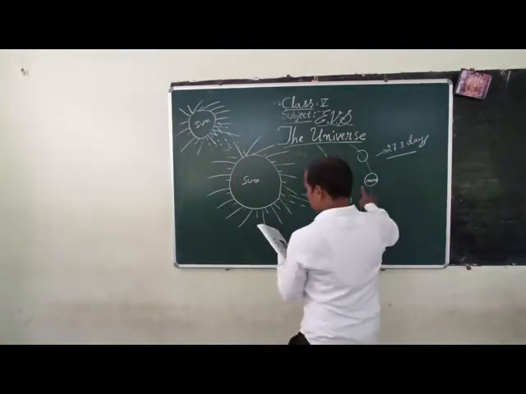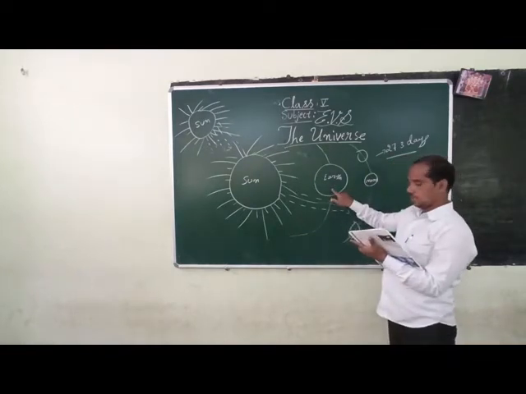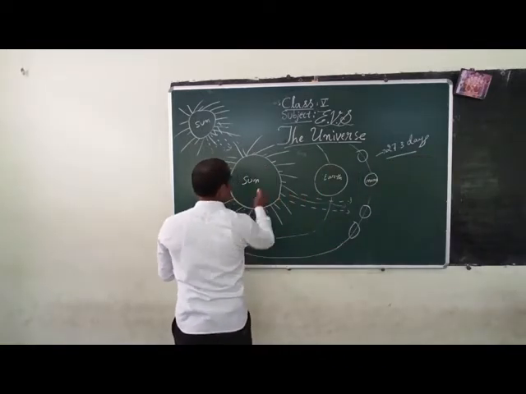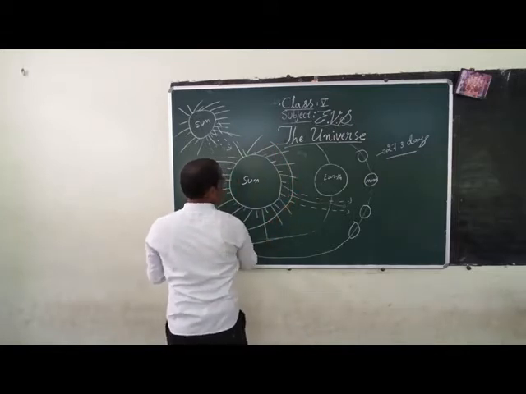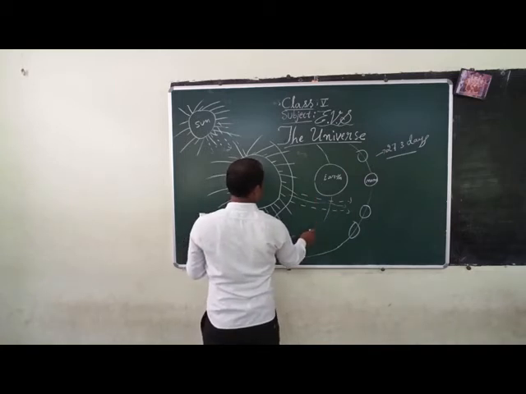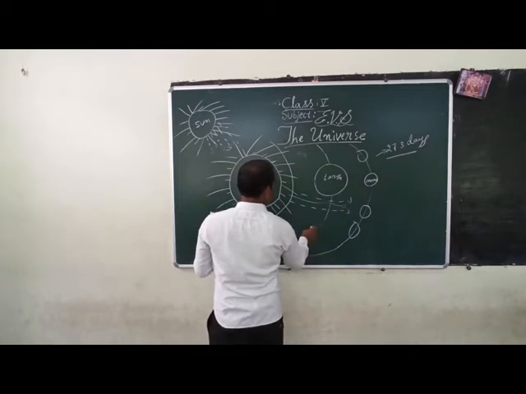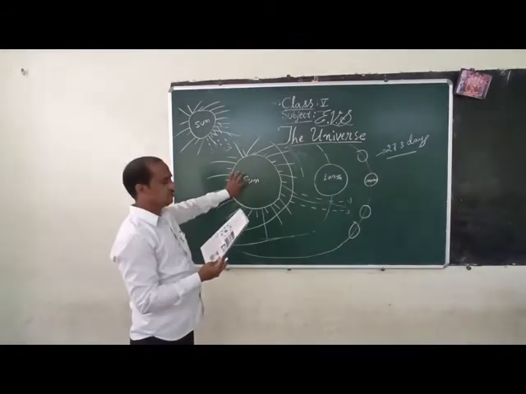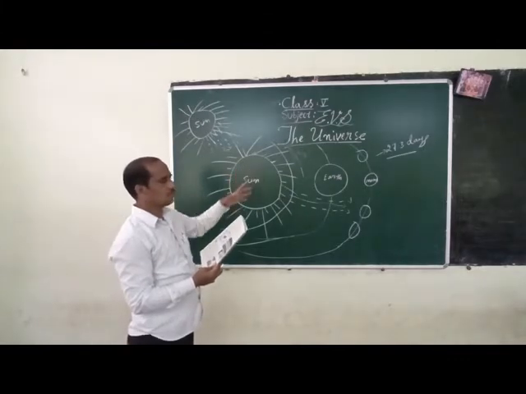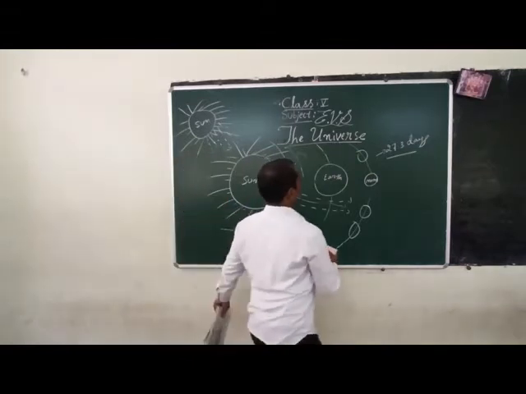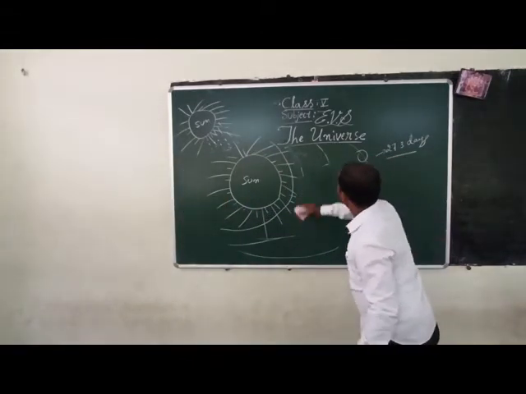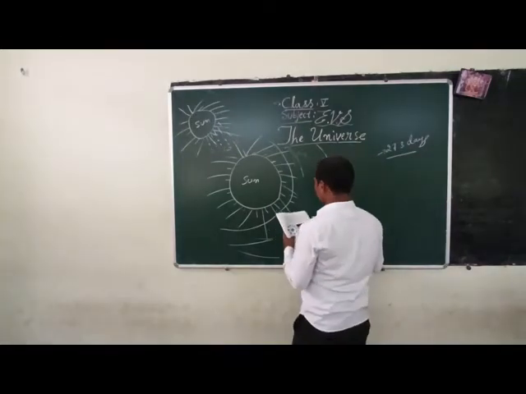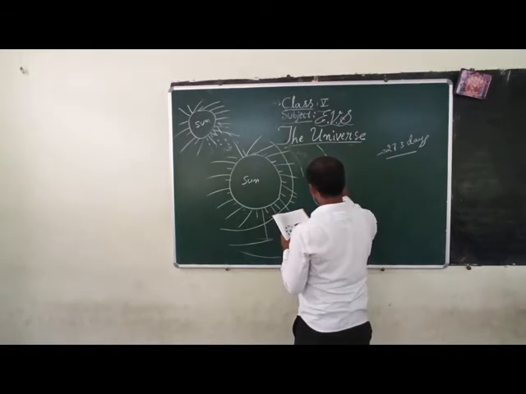When the moon comes between the earth and the sun, like this, if the moon comes here, let me draw and explain. This is the earth.